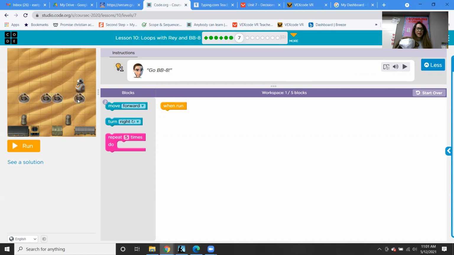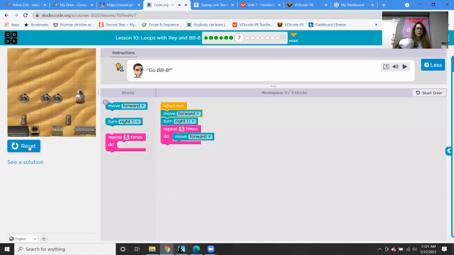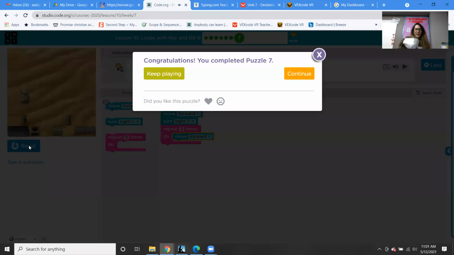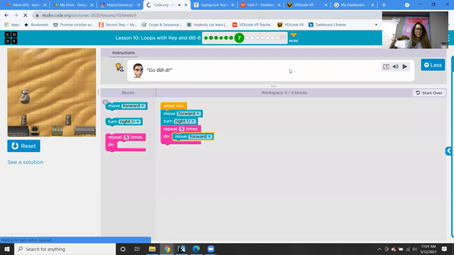So BB-8 has to move forward, but then after that, BB-8 has to turn left, right? Oh, no, turn right, actually. And then BB-8 will have to go 1, 2, 3, 4, 5 times forward, right? So watch BB-8. Woohoo, BB-8. Great job.